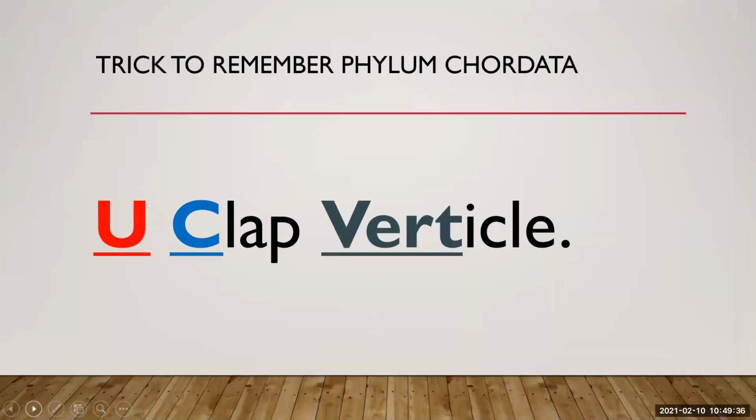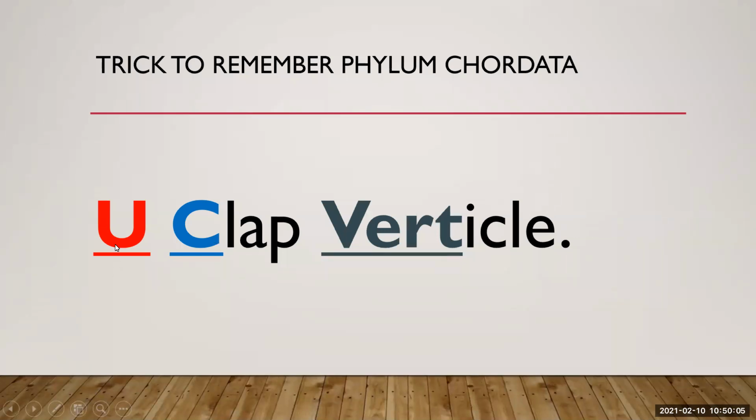Yesterday I gave you a trick to remember non-chordates. What was that sentence? It was: powerful cat placed an apple around mouse which echoed hard. In that you can memorize all the 10 phyla of non-chordates. Now here I have given you one trick to remember phylum Chordata. You just have to keep in mind: you clap vertical.